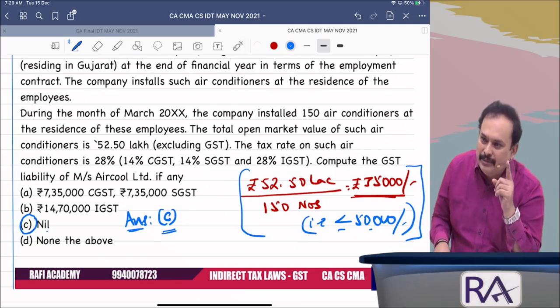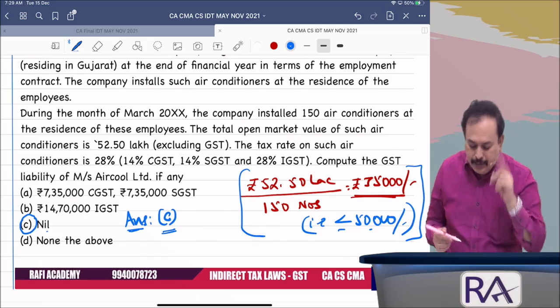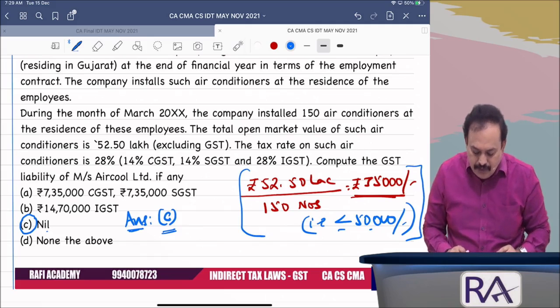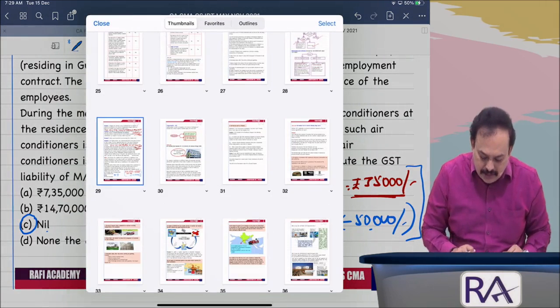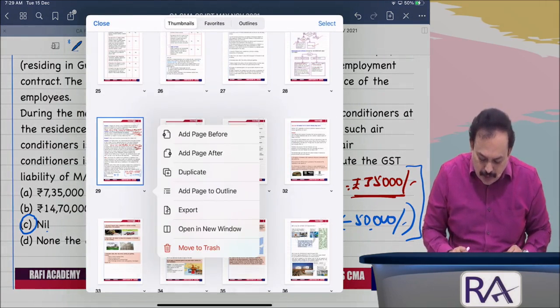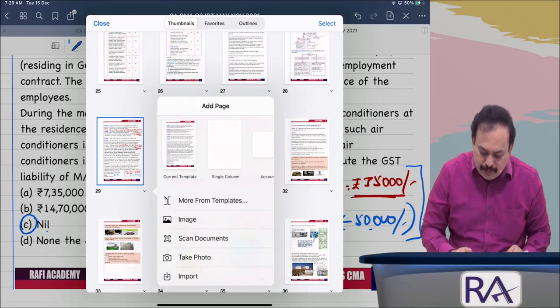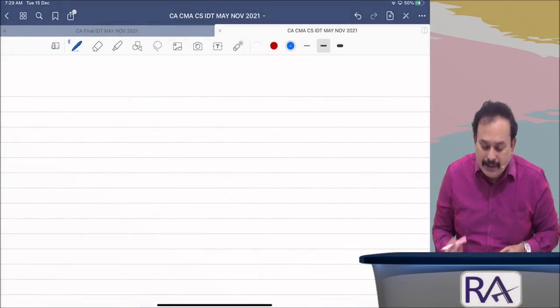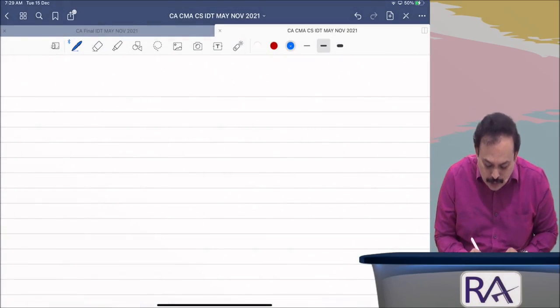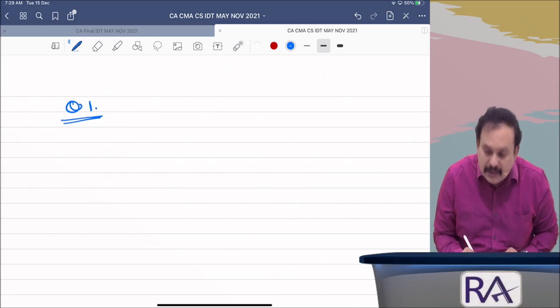Are you getting my point, my dear? Important one. What are we reading the subject for? For exam purposes especially. How to answer exams is important. So if you are writing the question number 1, write the answer here.